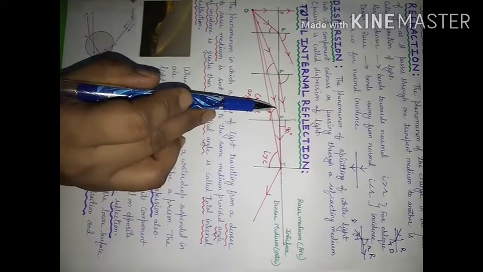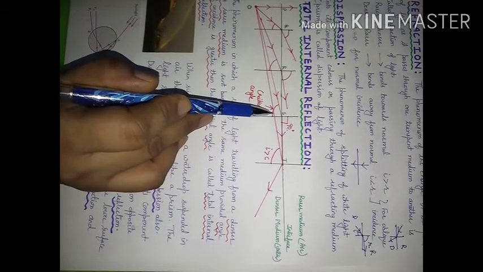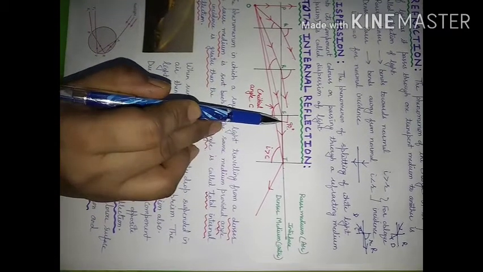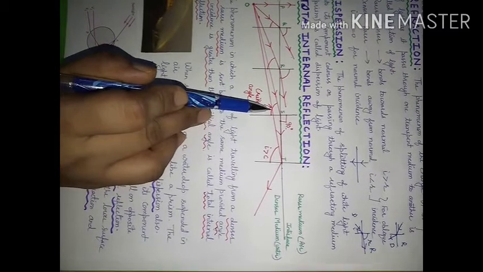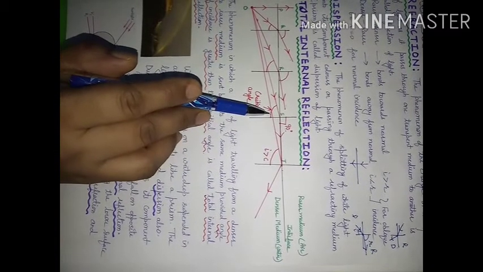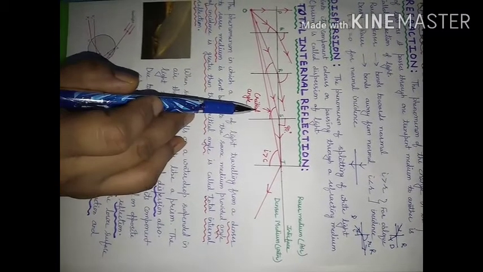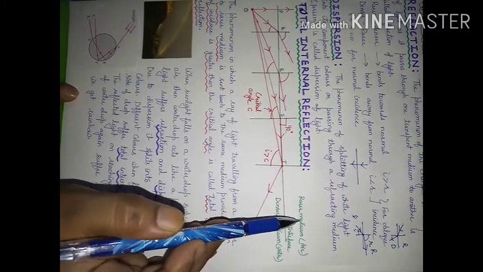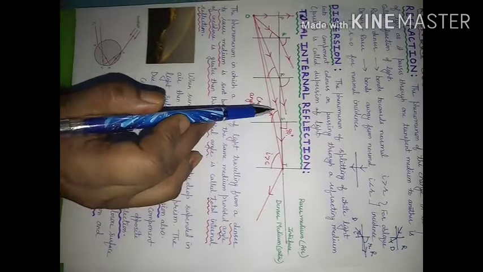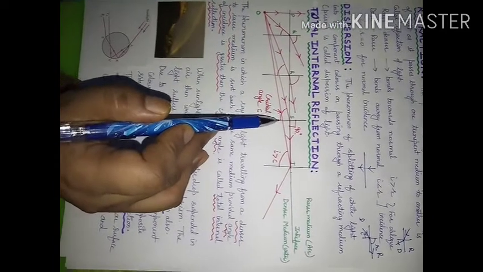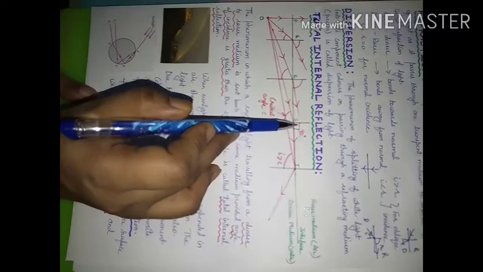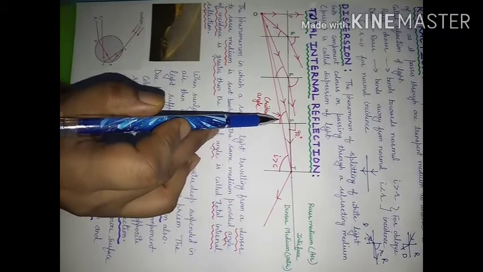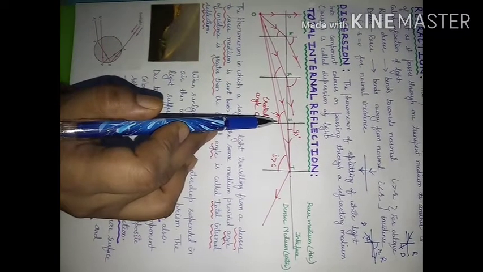And this particular angle of incidence, for which this angle of refraction will become 90 degree, is known as critical angle. This is important point here. When the ray of light is going from denser medium to rarer medium, then that particular angle of incidence at which the angle of refraction will become 90 degree, this particular angle is known as critical angle.